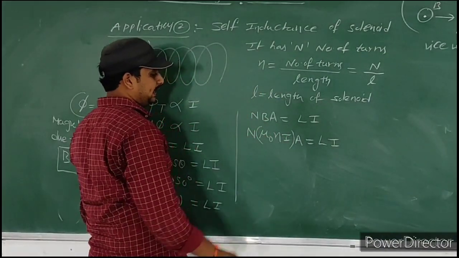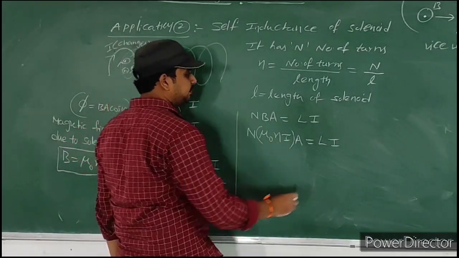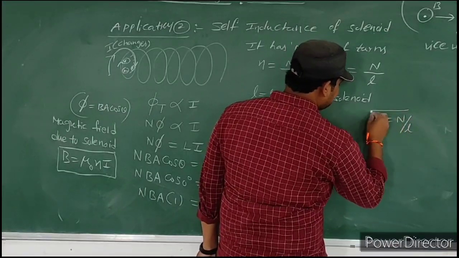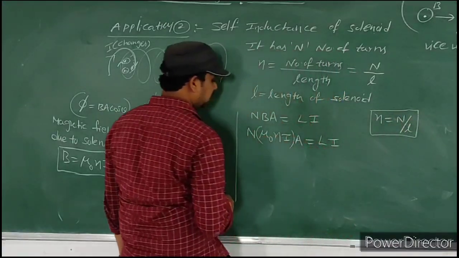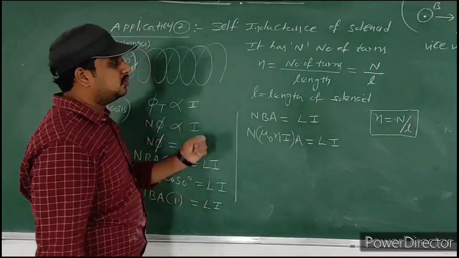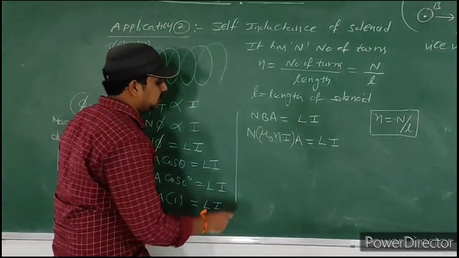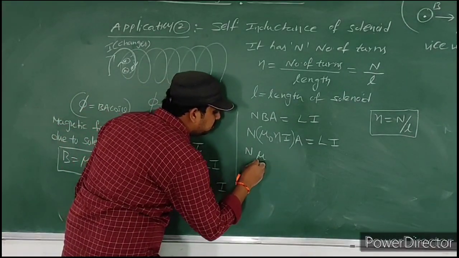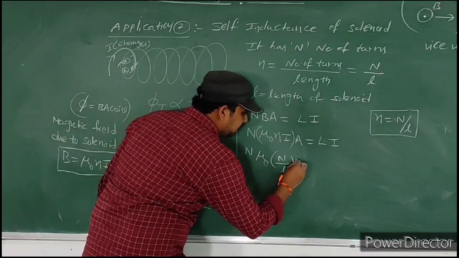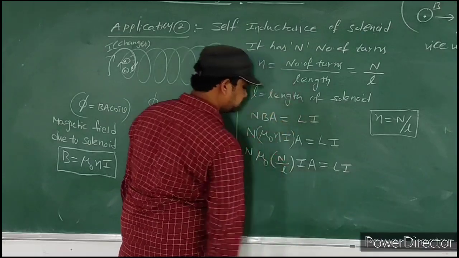Instead of small n, can I place capital N here? Small n is equal to N by L. You know already small n is nothing but N by L, because small n means number of turns by length. So substitute that: N into mu naught into N by L into I into A is equal to LI.